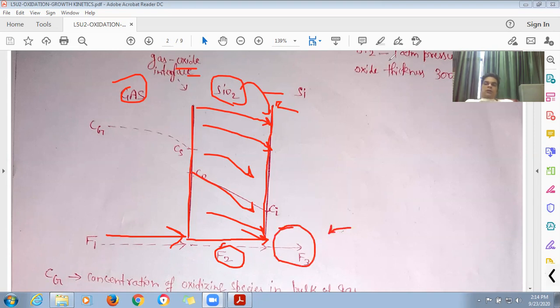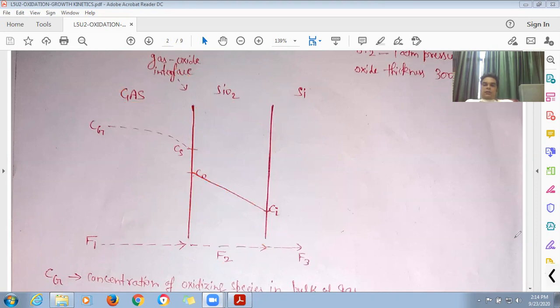The Deal and Grove model basically calculates these three fluxes, and at equilibrium these three fluxes will be the same, and according to that they explain the kinetics behind the oxidation process. So how this is done, let us consider this.